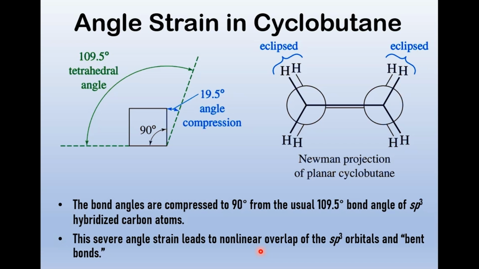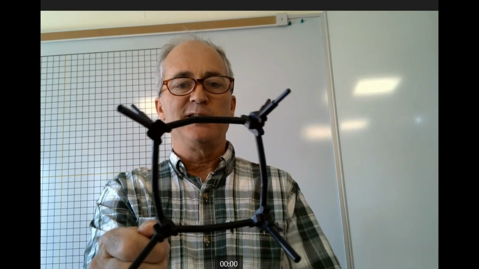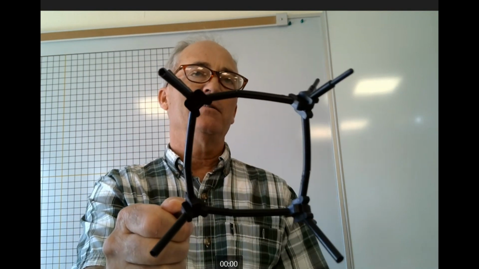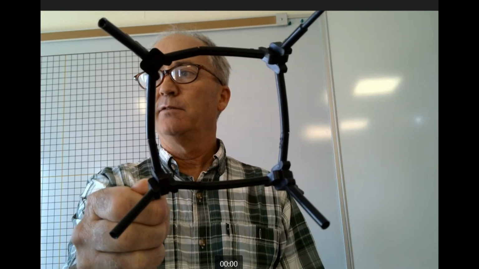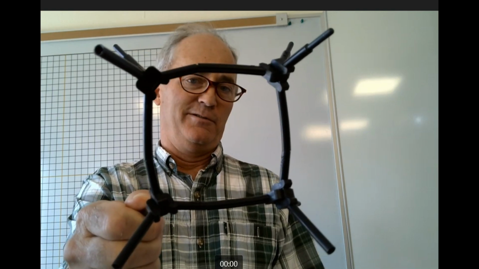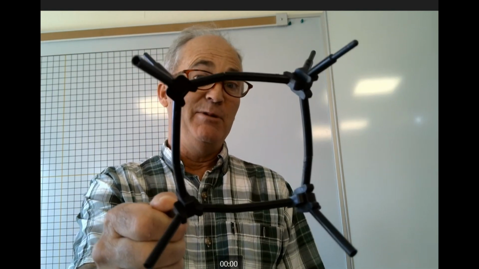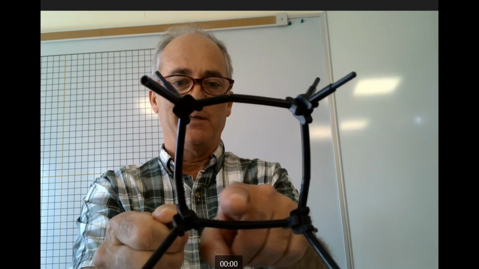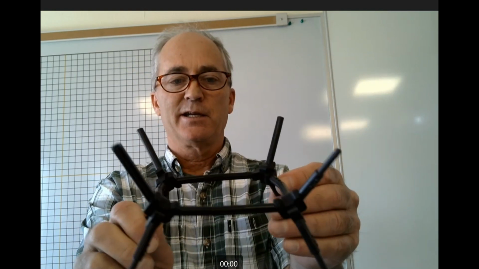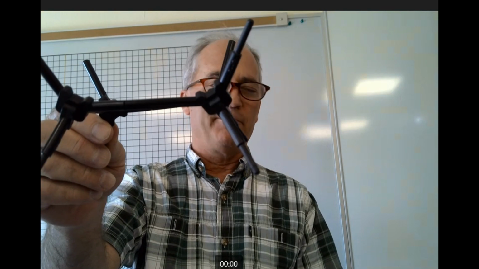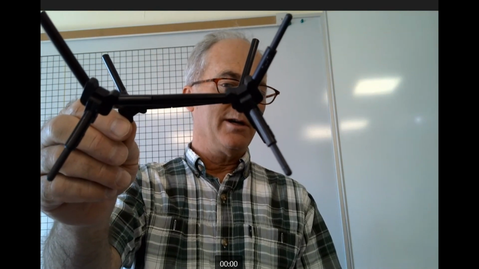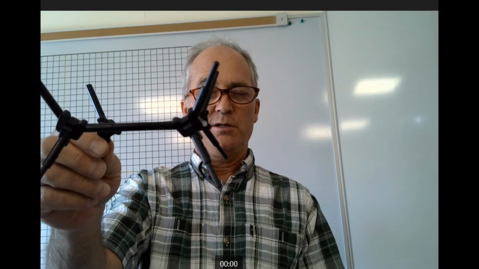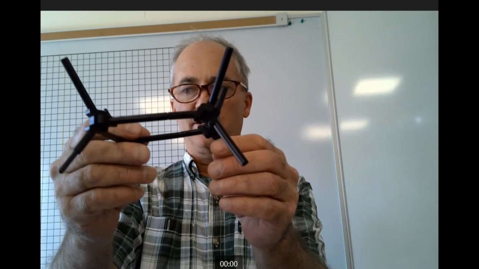So here's our magic angle, 109.5, and you can see the model kit does not like it. These want to be 109.5, but they need to be 90, right? And you can see it's bending the plastic. If we look down two carbons in a Newman projection, they're all eclipsed.